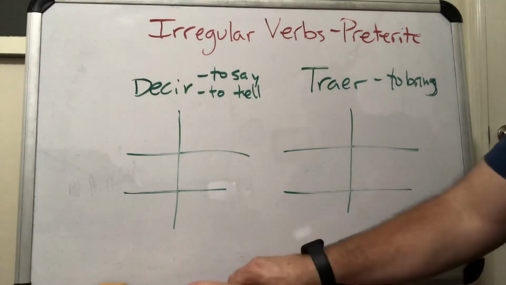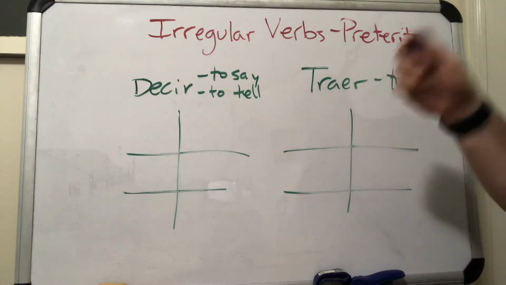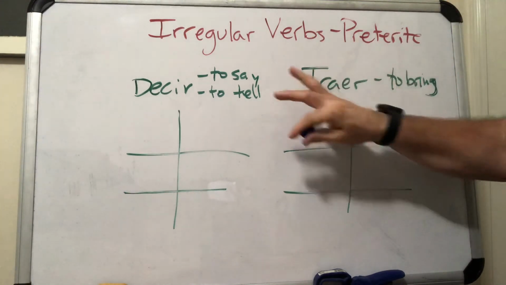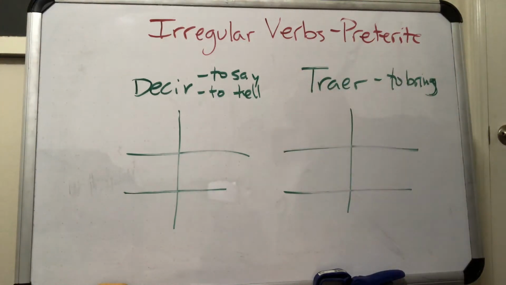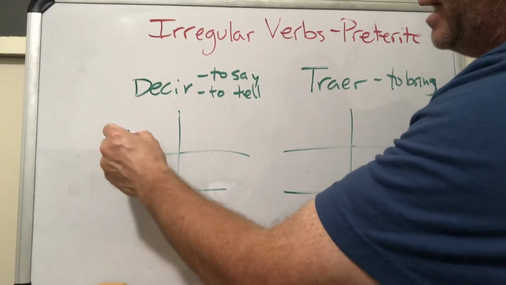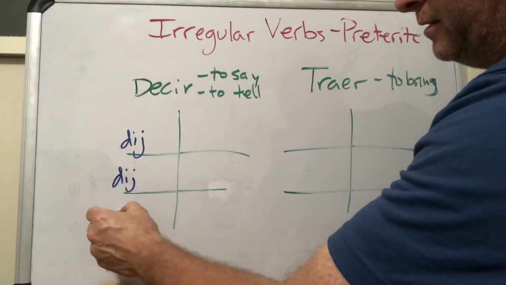All right, so let's see. DECIR, again, we're going to be using the same endings that we used on the other two, on VENIR and QUERER. But these stems, D-I-J are the stems for this one, okay?